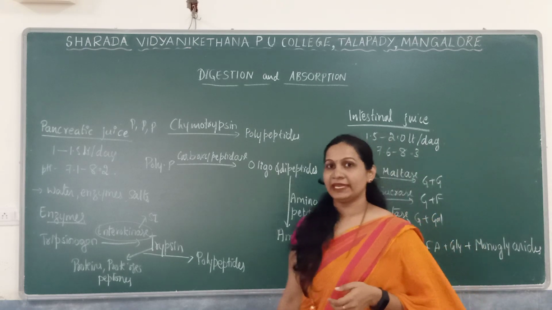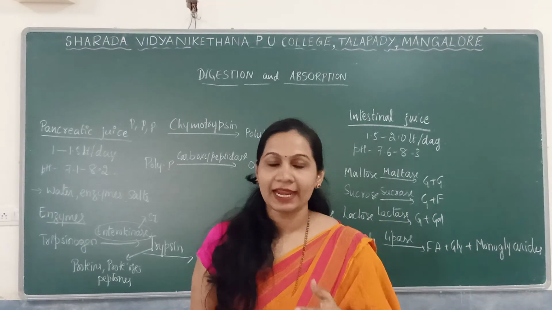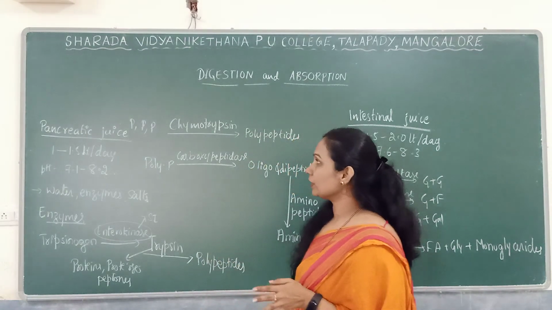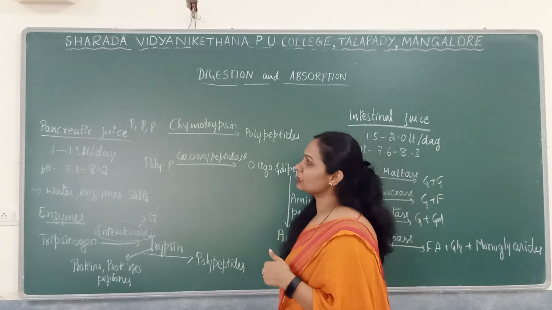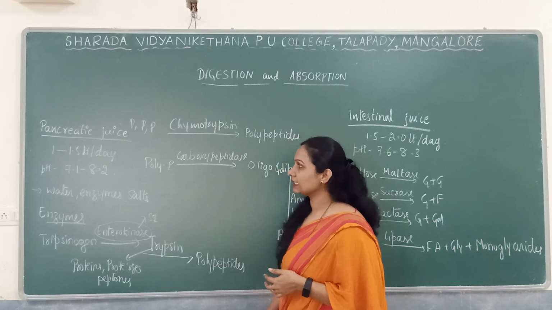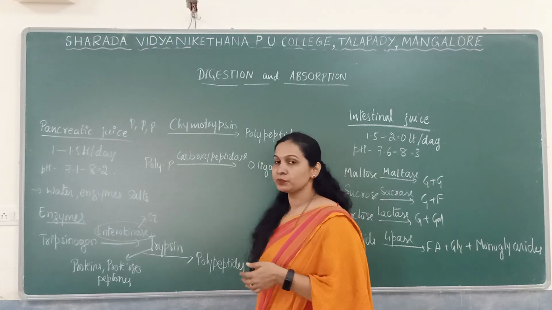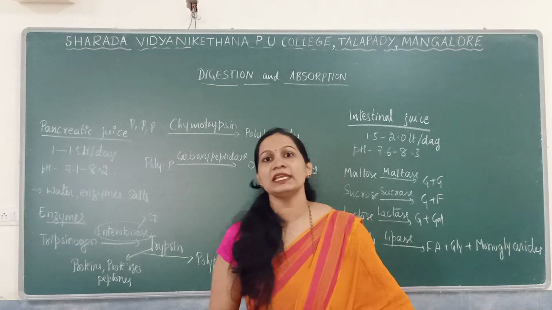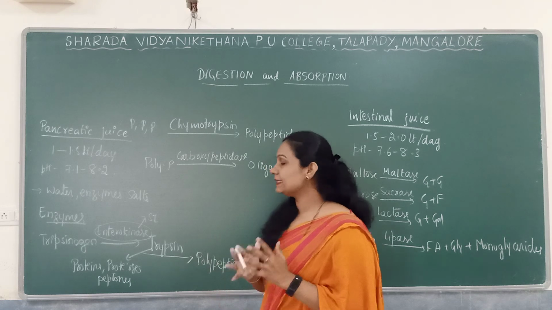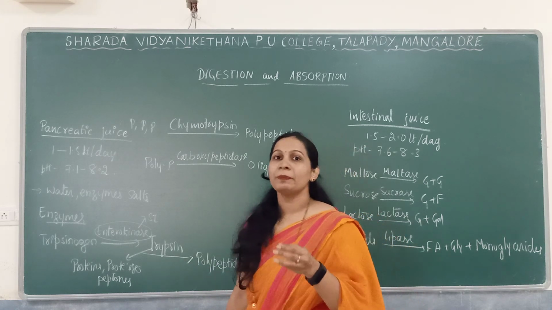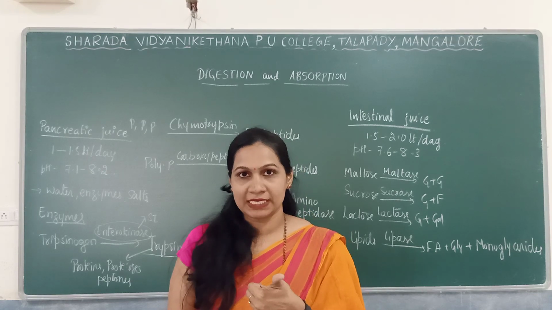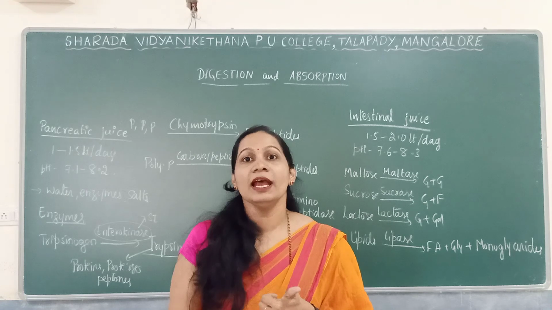As I told, the pancreas is a heterocrine gland consisting of both endocrine as well as exocrine parts. So pancreatic juice is secreted at around 1 to 1.5 liters per day, and its pH is alkaline, around 7.1 to 8.2. The composition of pancreatic juice mainly consists of water, enzymes as well as salts. So here are the enzymes of pancreatic juice. Pancreatic juice consists of pancreatic lipase, known as steapsin, involved in lipid digestion,